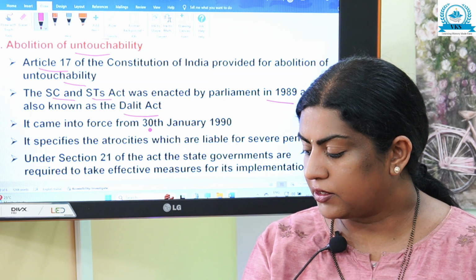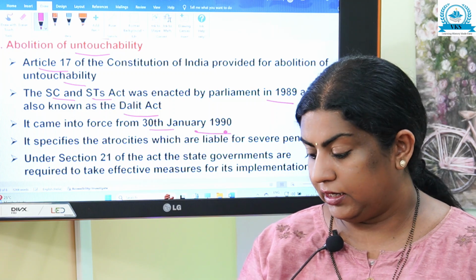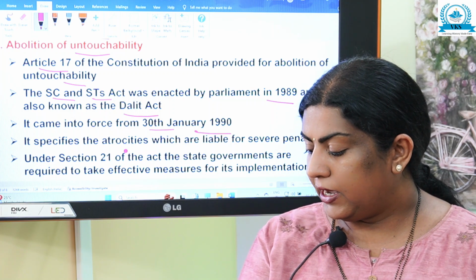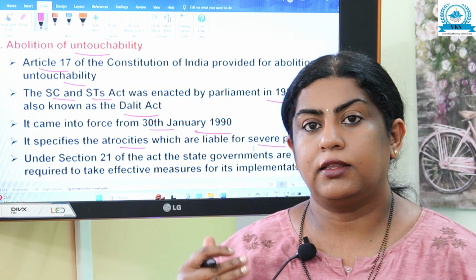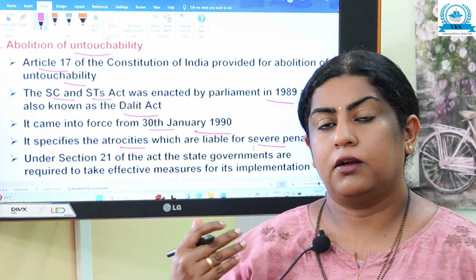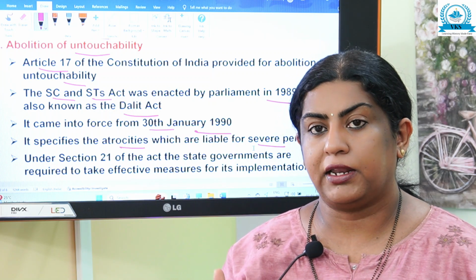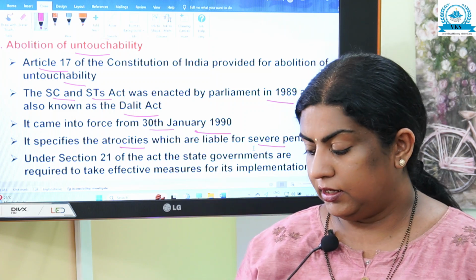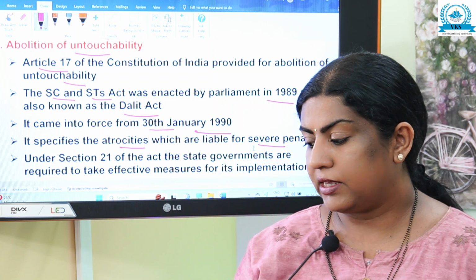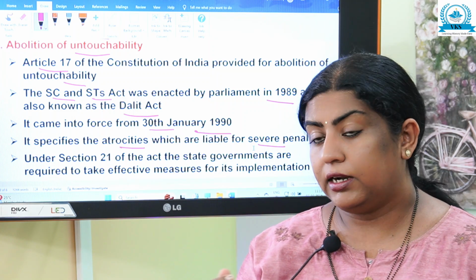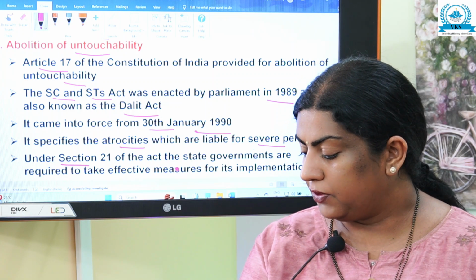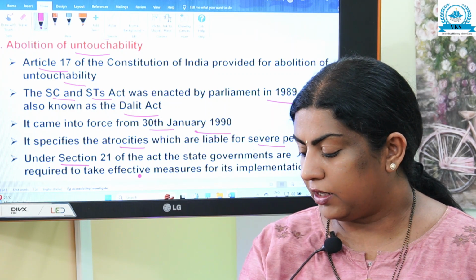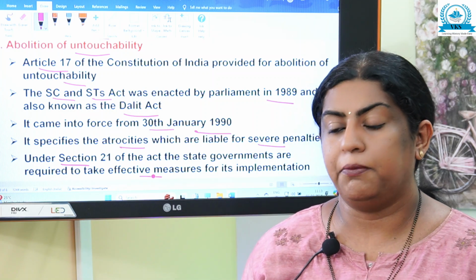It came into force on 30th January 1990 and it specifies the atrocities which are liable for severe penalties. All of these are written in the Dalit Act. Under Section 21 of the Act, the state governments are required to take effective measures for its implementation.